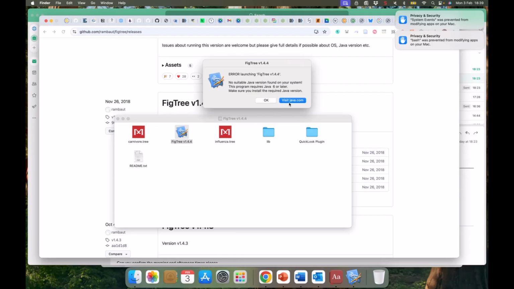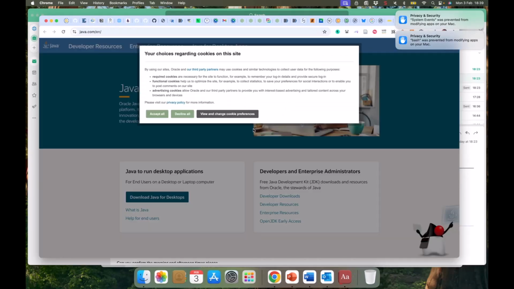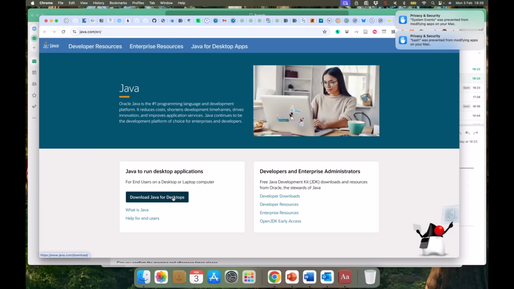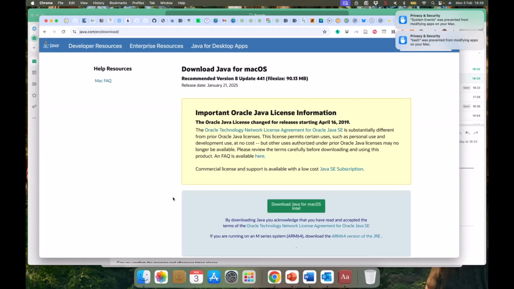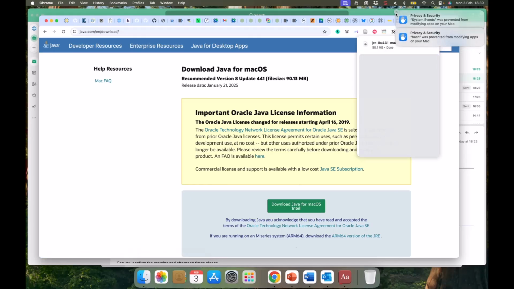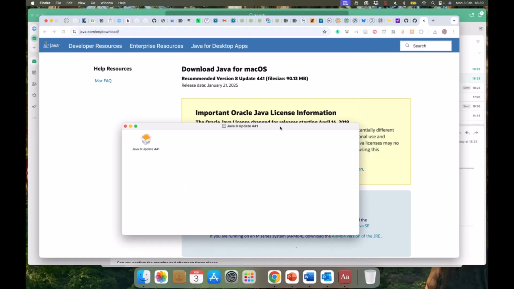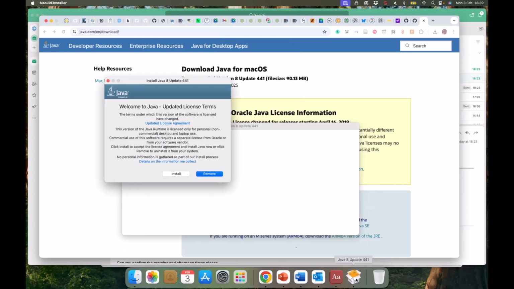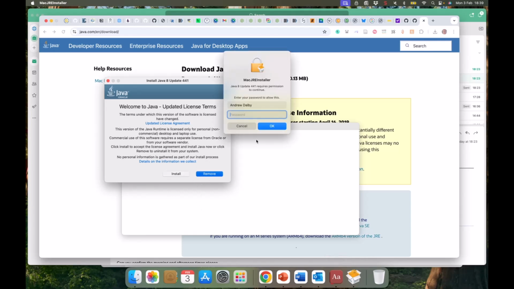On java.com you have the usual cookies question. Then you can download Java and run the Java updater as before. You will then need to enter the password for your Mac to allow installation.